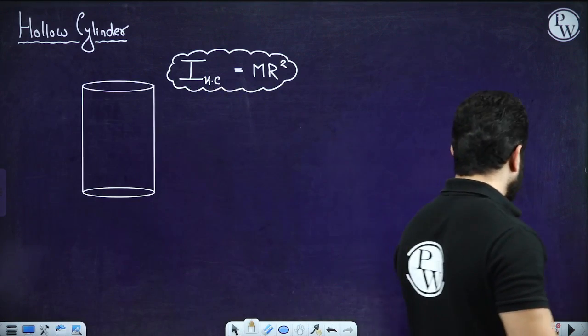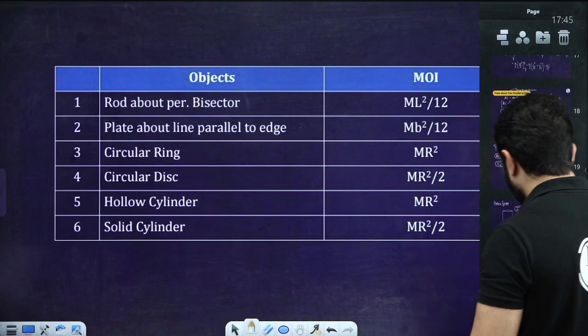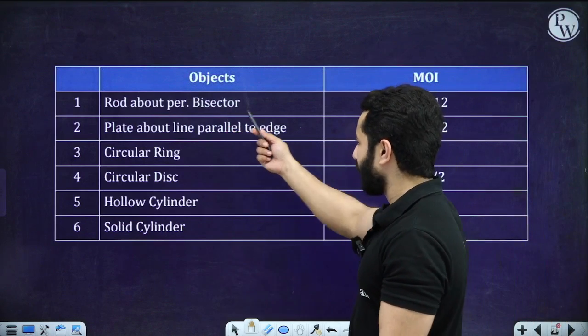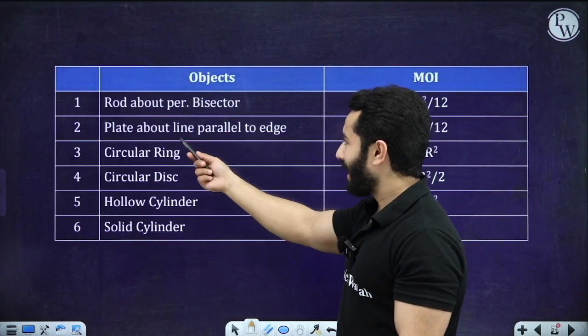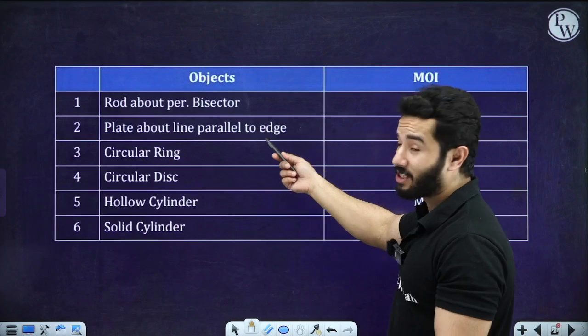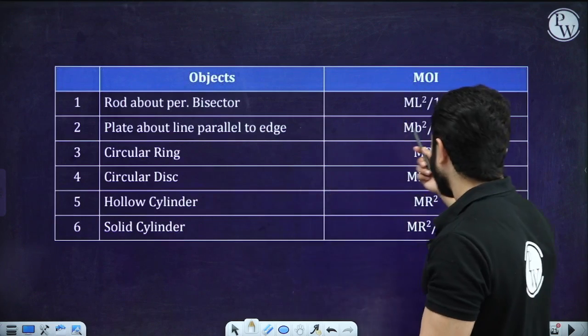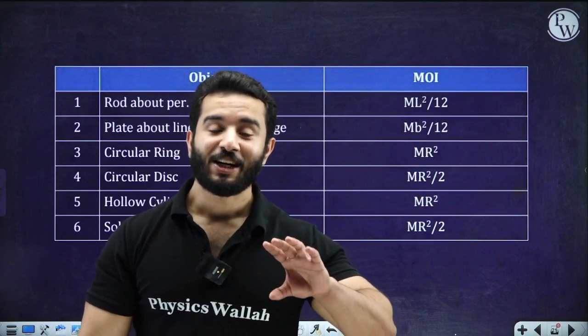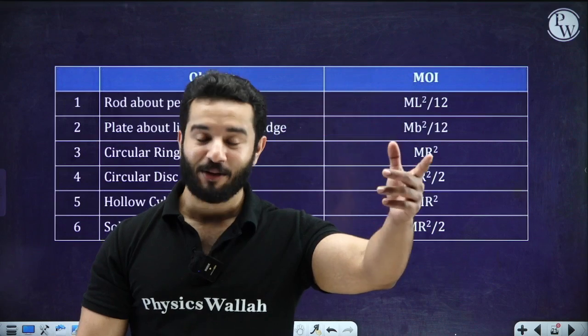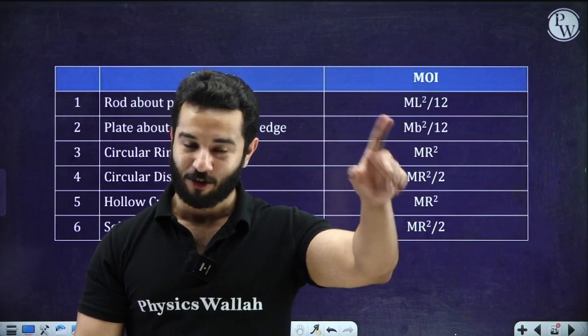So please remember some of the formulas for this. For a rod about its perpendicular bisector it is ml square by 12. For a plate about a line parallel to an edge passing through its center it is mb square by 12, where b is the length of the other side, not the parallel one.